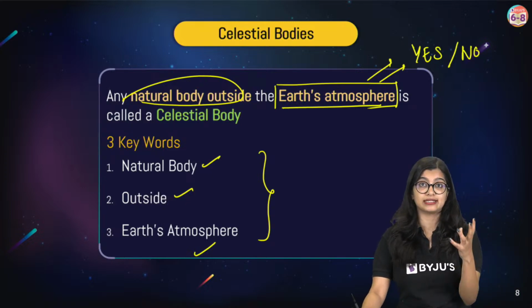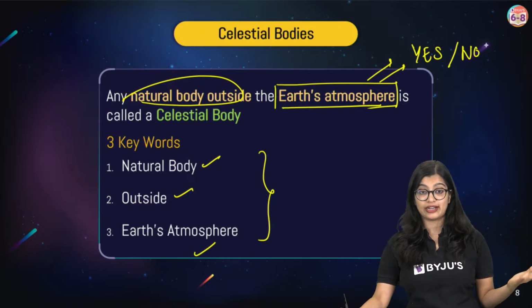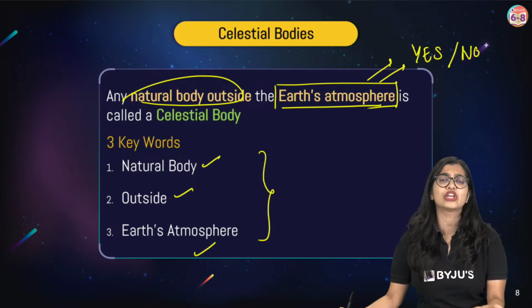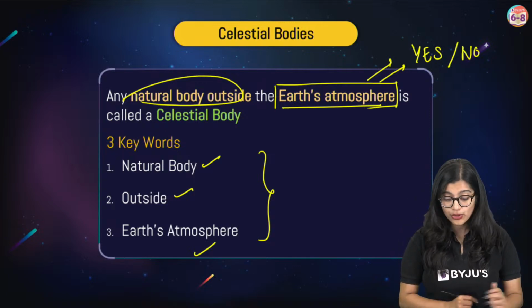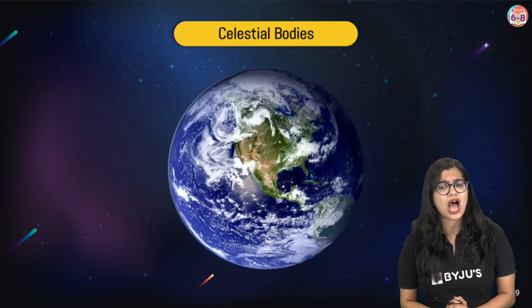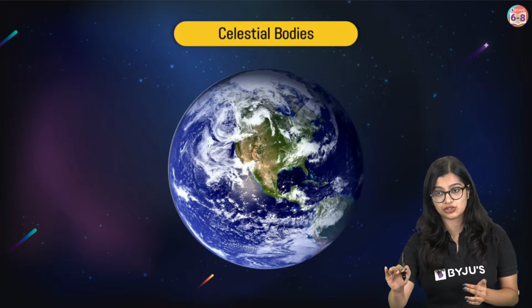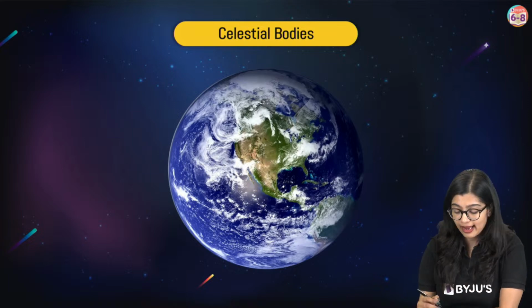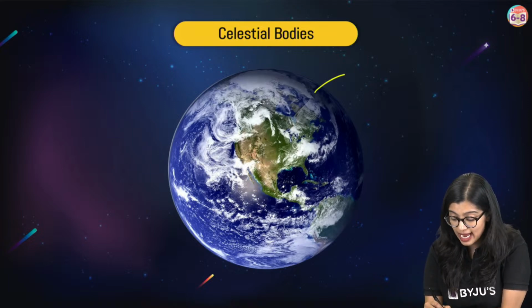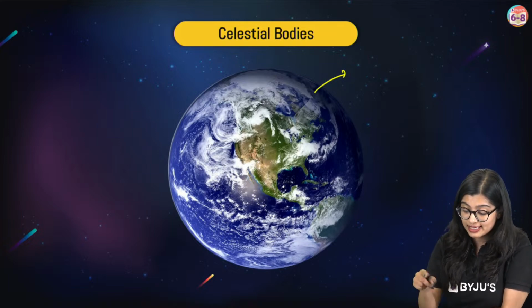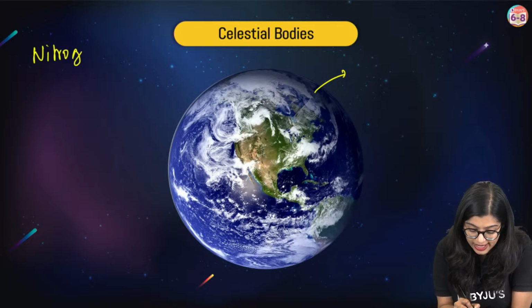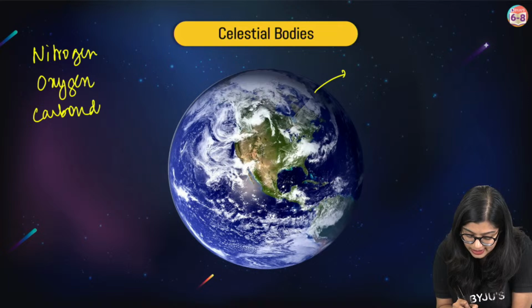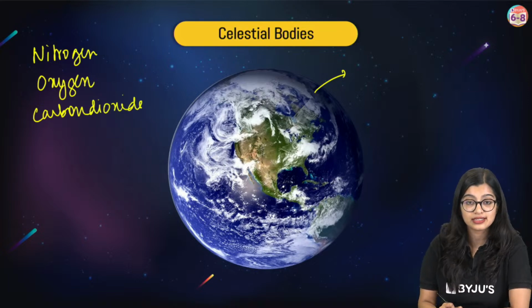So, if you are a student watching this video much later after the live stream, take a minute and try to think for yourself. Yes? So many of you here know what the Earth's atmosphere is. So I will take a very quick minute to explain this to you, right? When you talk about the Earth's atmosphere, we know that the Earth has various gases, right? There are various different gases like nitrogen, oxygen, and then, of course, percentages of carbon dioxide. Then we see that there are various other gases, right?